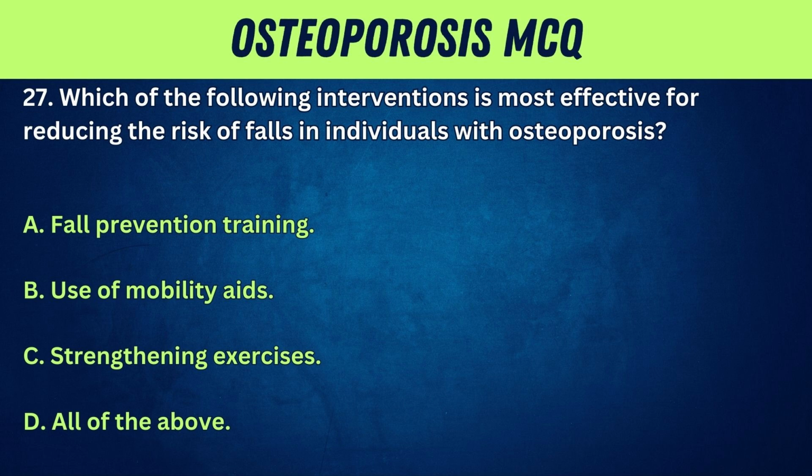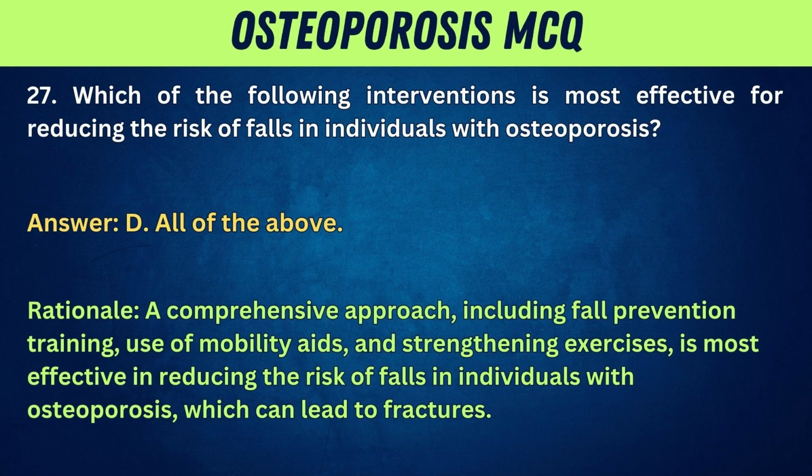osteoporosis? A. Fall prevention training. B. Use of mobility aids. C. Strengthening exercises. D. All of the above. Answer: D. All of the above. Rationale: a comprehensive approach, including fall prevention training, use of mobility aids, and strengthening exercises, is most effective in reducing the risk of falls in individuals with osteoporosis, which can lead to fractures.